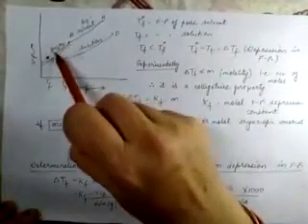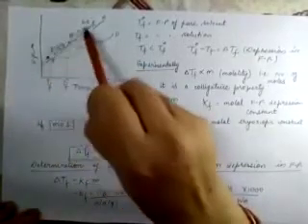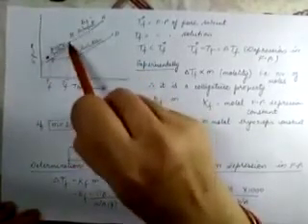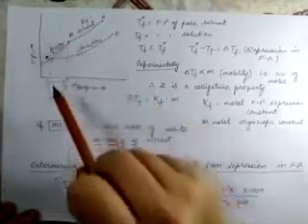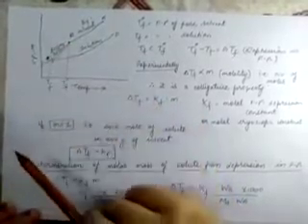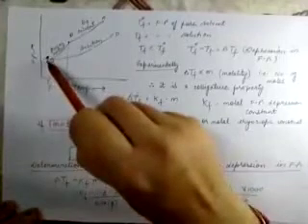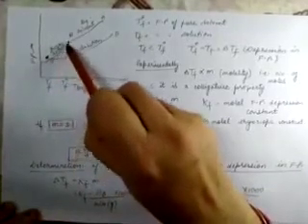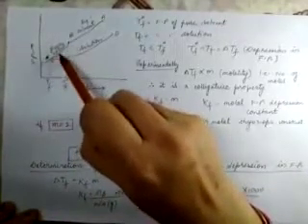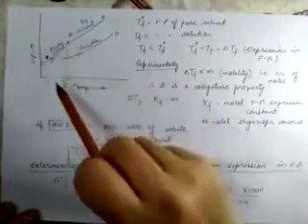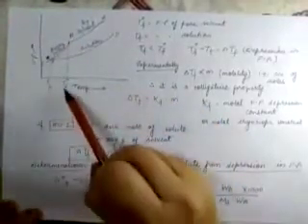Now what is point B? So at point B, now this is my solid solvent and this is my liquid solvent. At point B, both solid and liquid solvent have the same vapor pressure, and this temperature is known as freezing point. Clear? So the point at which both the curves meet, the curve of solid solvent and liquid solvent, that point is regarded as freezing point. So this is T0F, that is freezing point of pure solvent.